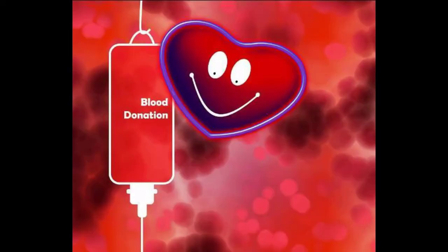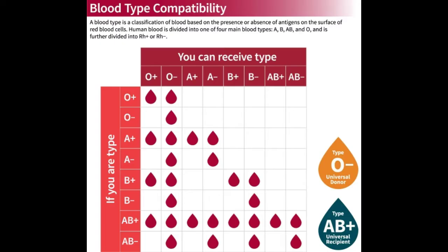The next topic is blood donation. In blood transfusion, one must consider the antigen and antibody compatibility, that is matching, between the donor and the person receiving blood, the recipient. When an individual receives a mismatched blood group from the donor, agglutination, that is clumping of blood, occurs in the body which leads to death. Persons with AB blood group are called universal recipients as they can receive blood from persons with any blood group. Persons with O blood group are called universal donors as they can donate blood to persons with any blood group.